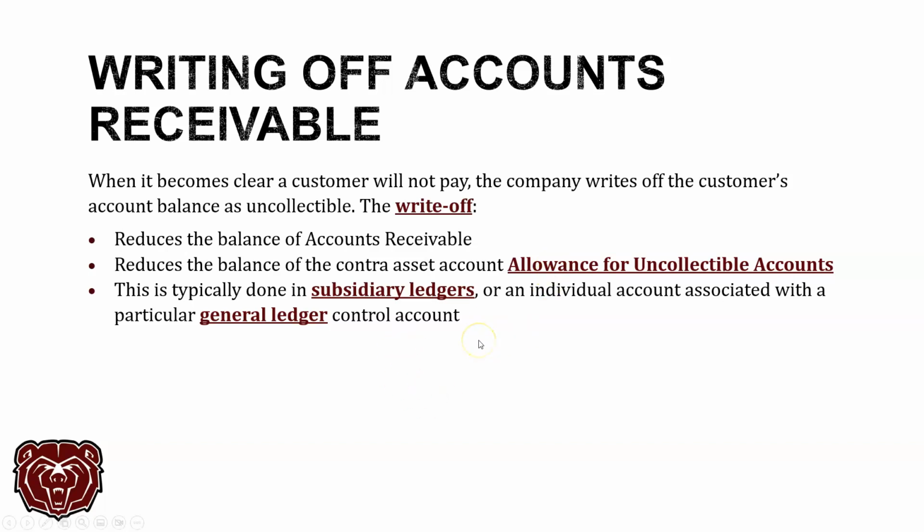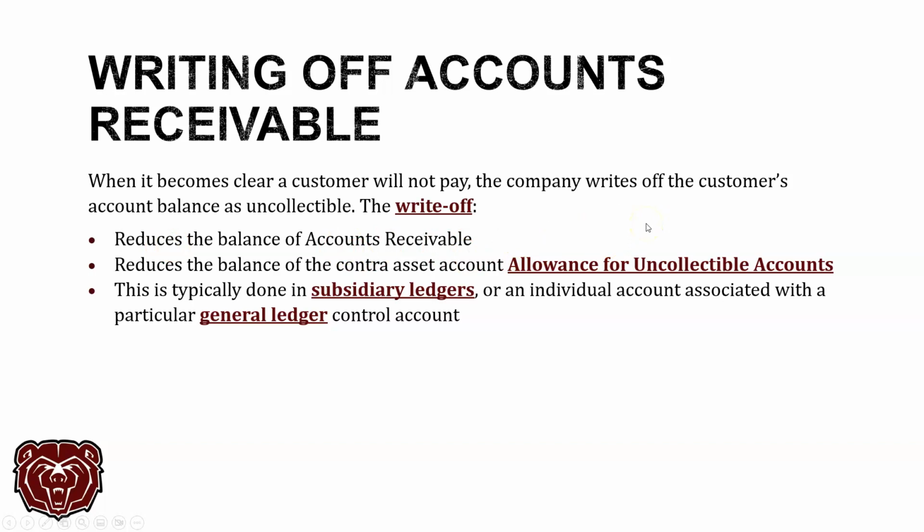Typically, you're going to do this in the subsidiary ledgers, writing off the individual account, but you can see it flows up to that general ledger control account, okay? So just remember these first two bullets right here are incredibly important conceptually, that when you write something off during the period, it's going to reduce the balance of the AR, and it's going to reduce the balance of the contra asset account.